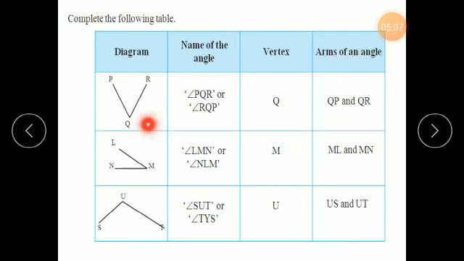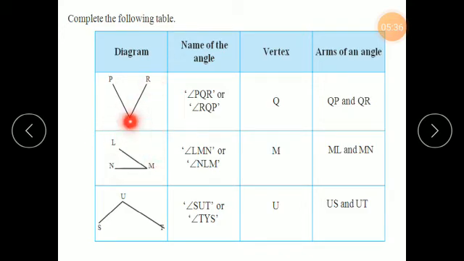Now find the arms of an angle. The arms of the angle are PQ and QR. You can write either way: RQ also you can write, and QP also you can write. So here what will be the arms? ML and MN. Start writing the arms from the vertex. First will be ML, second will be MN.